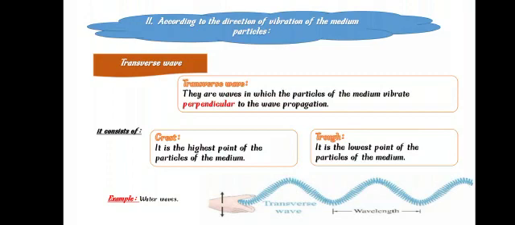And this wave, as we can see in this picture, consists of crests and troughs. What's the crest? It's the highest point of the particles of the medium. Trough is the lowest point of the particles of the medium.